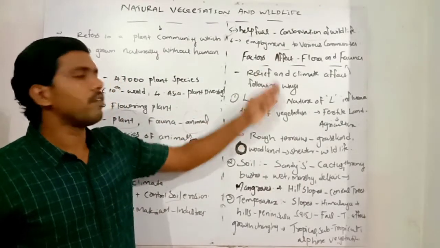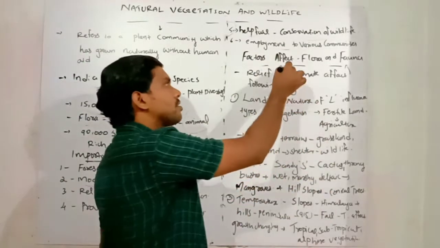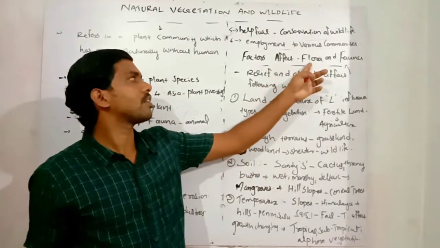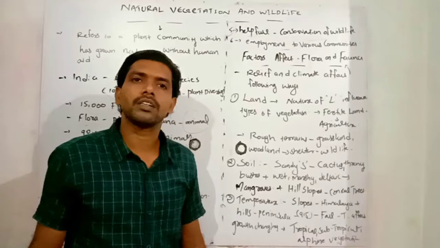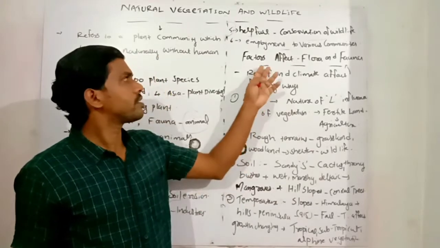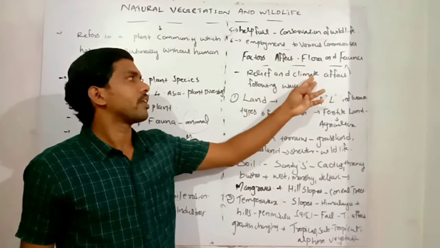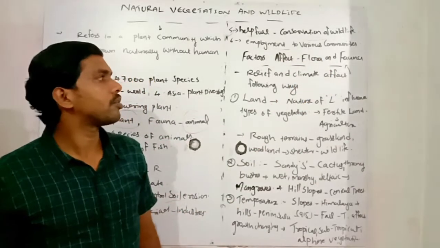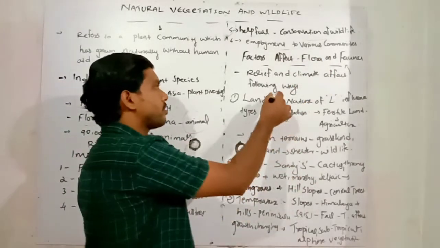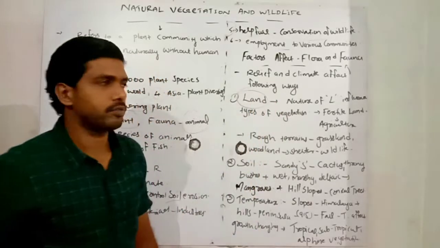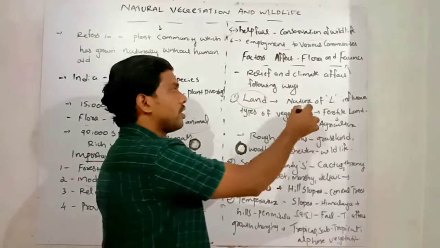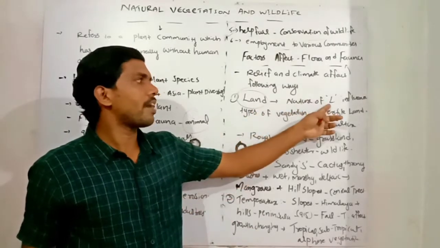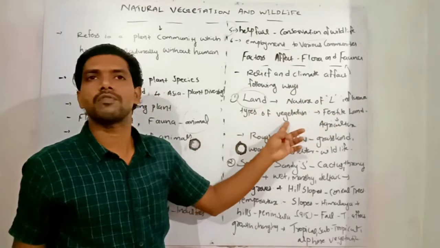The next one we can discuss: what are the factors that affect the flora and fauna in our world? Factors affecting the animal and the plant kingdom. Relief and climate are affecting the flora and fauna, or the animal kingdom and plant kingdom, in the following ways. First one is called land. Land is one of the natural resources, and the nature of the land influences the types of vegetation of that region.